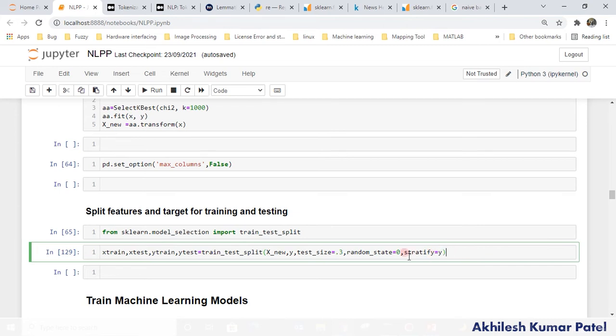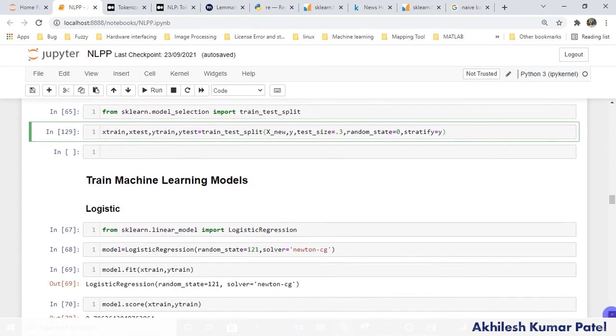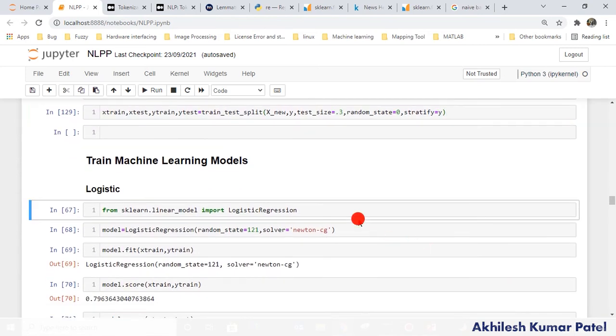So that's why we use the stratify. To get an equal ratio, the data will be divided based on the equal ratio for the training and for the testing. Okay, here we will start.